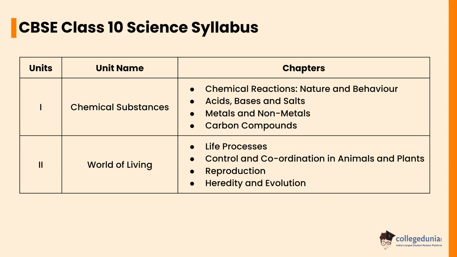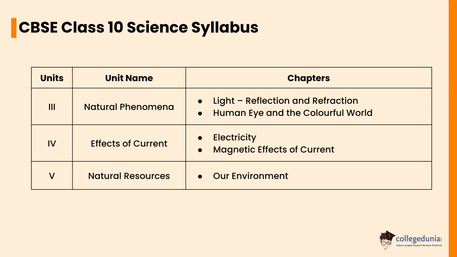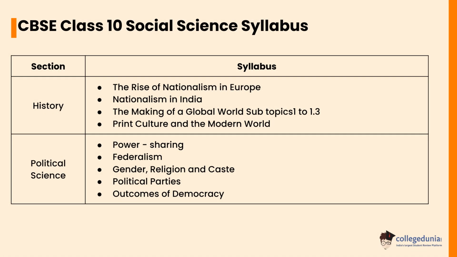Natural phenomena consist of the chapters light, reflection and refraction, human eye and the colorful world. Effect of current consists of the chapters electricity and magnetic effect of current. The natural resources unit consists of our environment. Let's take the CBSE Class 10 Social Science syllabus.